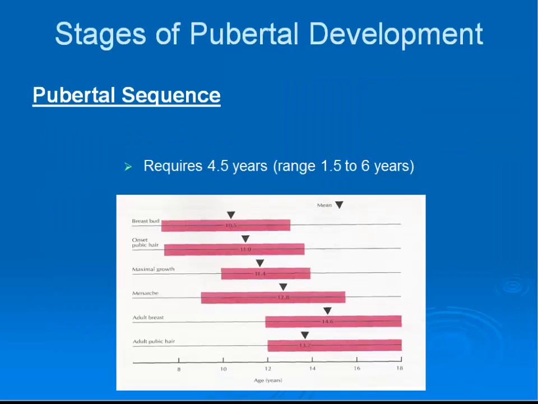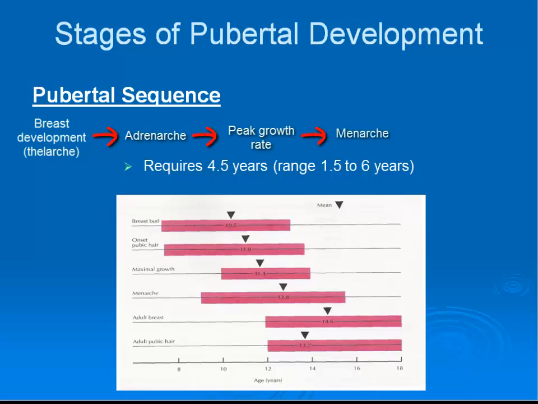This slide shows the expected normal sequence of events during the secondary sexual maturation that occurs during puberty. Breast development, referred to as thelarche, begins first, followed by adrenarche, peak growth rate, menarche, and finally ovulation. The sequence occurs over a time span of approximately 4.5 years.